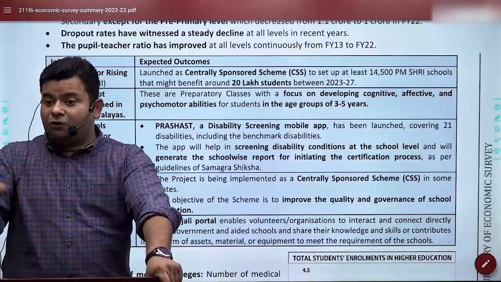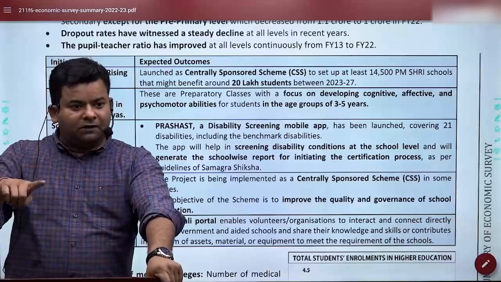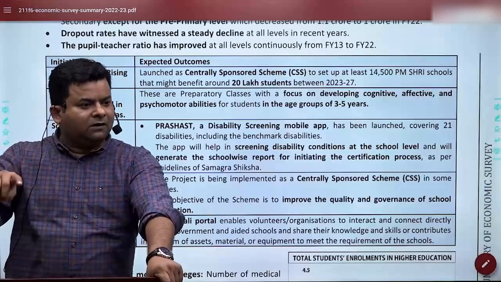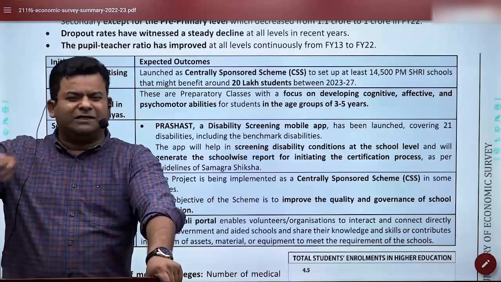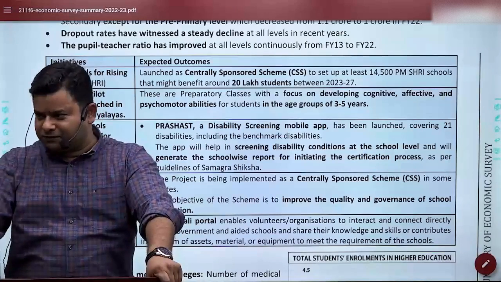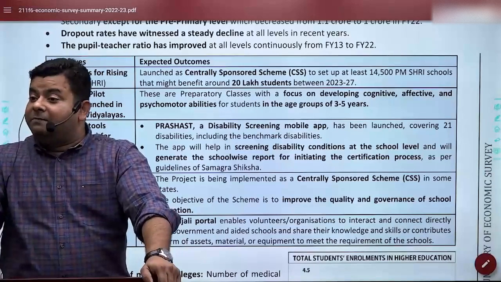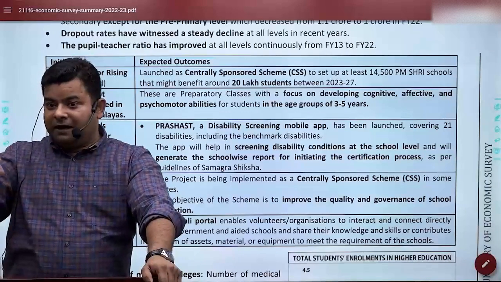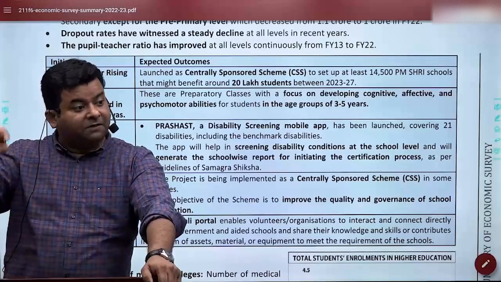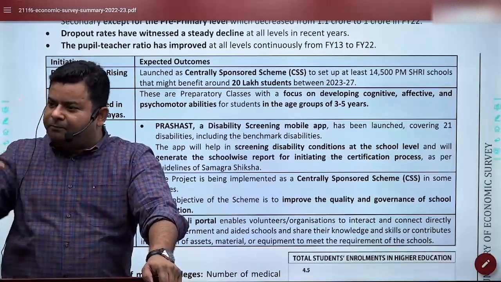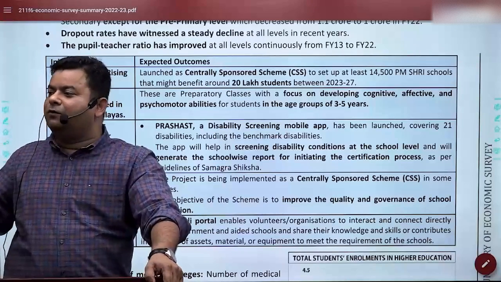Let me tell you one more thing. You should know Bal Vatika is a kind of KG in schools where toys and this kind of pedagogy will be used. And as she is saying rightly, midday meal's name has been changed. Midday meal's new name is PM Poshan. The objective of Bal Vatika is not only that they should be going to the school.